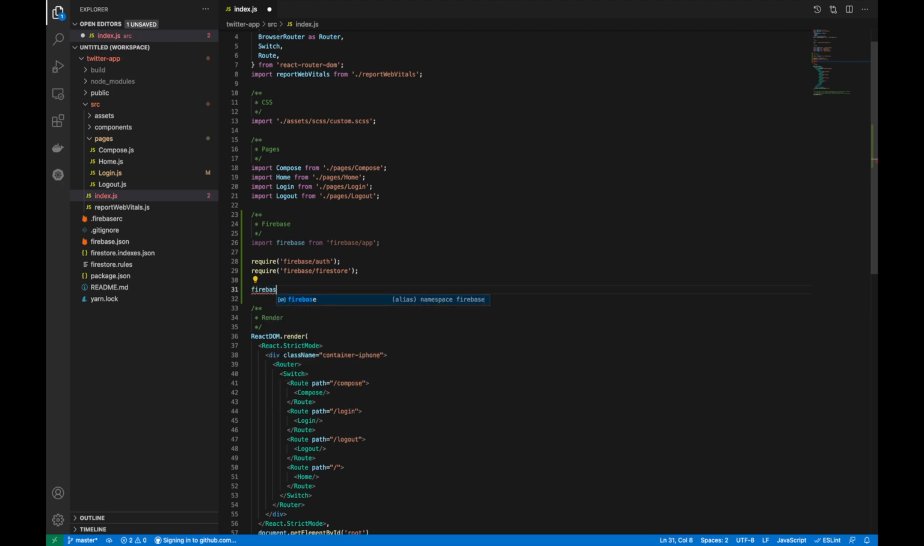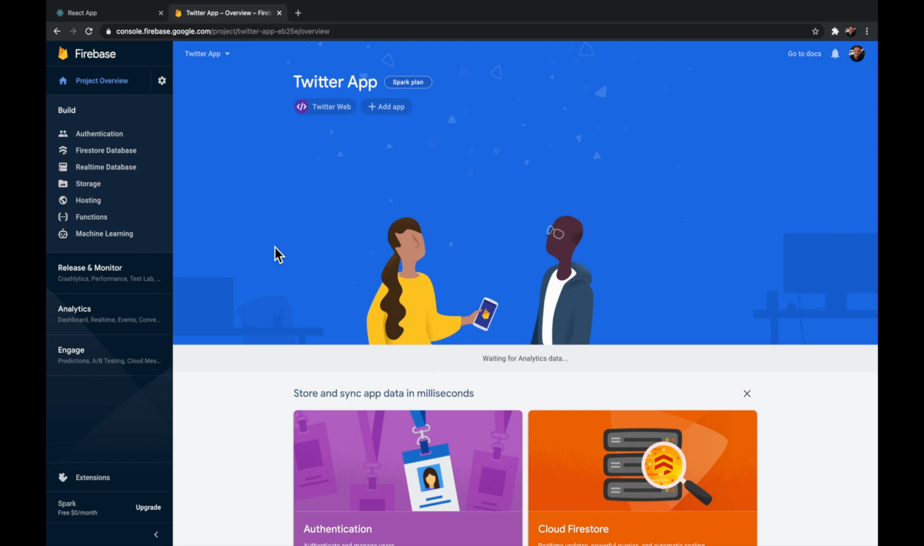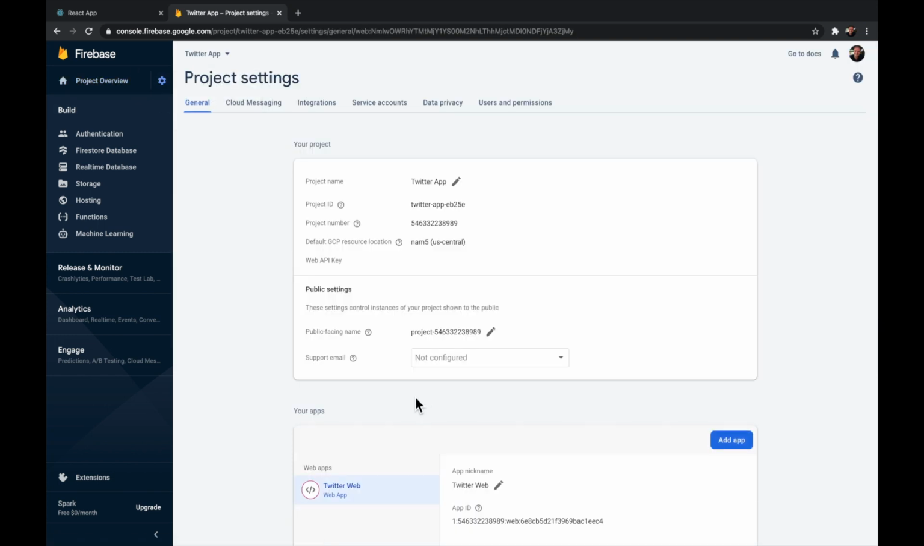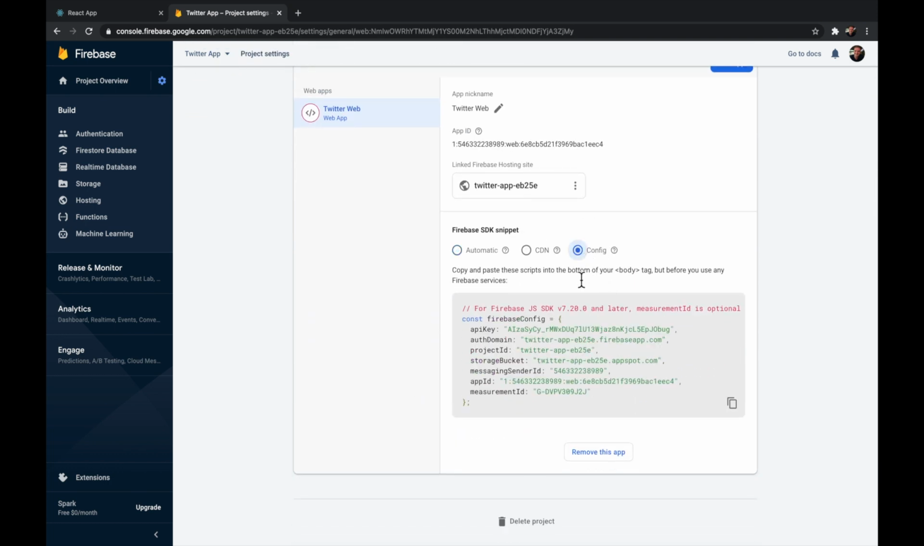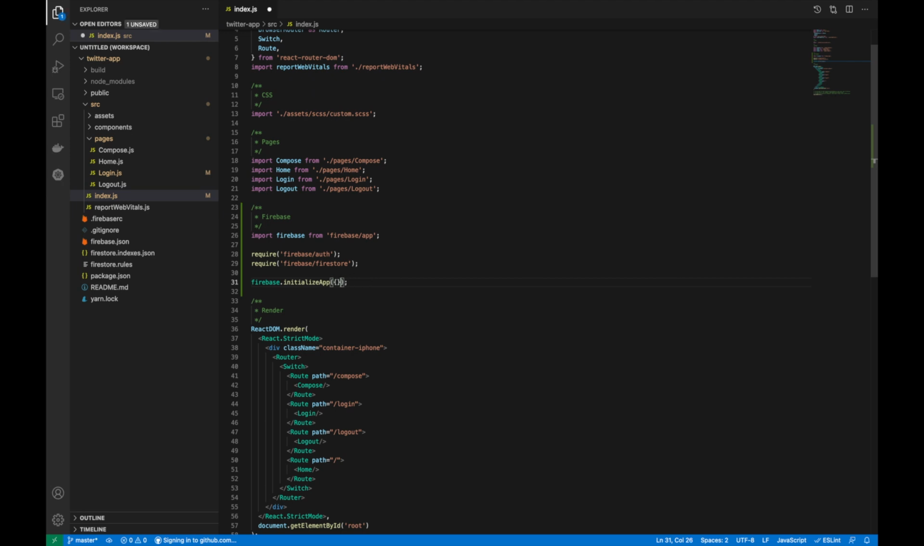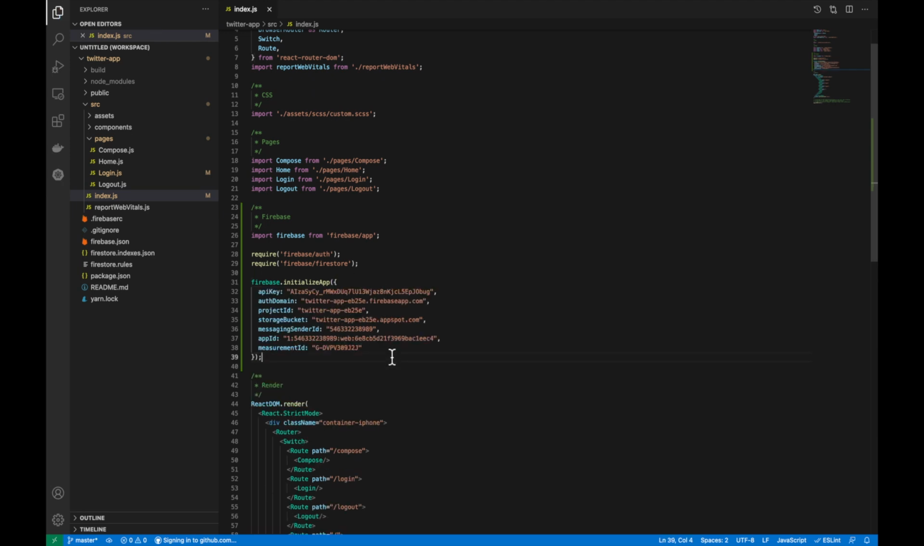Then you need to do a Firebase initializeApp, and then we need to go ahead and grab the JSON object from the Firebase website. Go to the gear, project settings, scroll down to the bottom and go to the config. Copy the JSON object and paste it back in the initializeApp. There, you've initialized Firebase within your application.